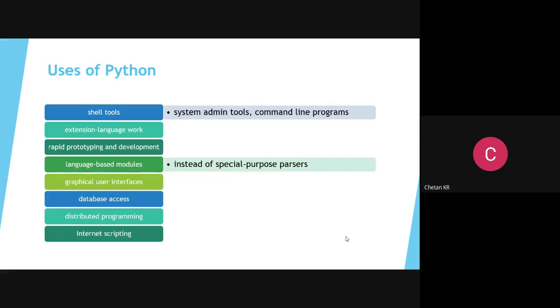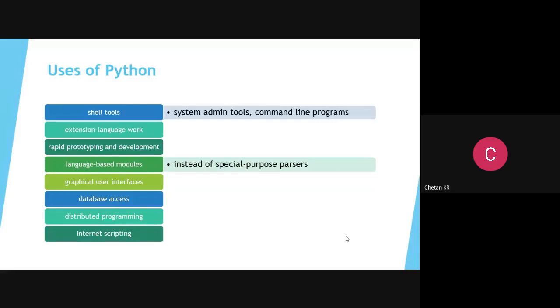And language-based modules are there. The main advantage of Python is modules. For everything, there are modules. If you want to do web communication, the requests module is there. If you want to do image processing, the OpenCV module is there. If you want to do machine learning, scikit-learn is there. If you want to do natural language processing, NLTK is there.